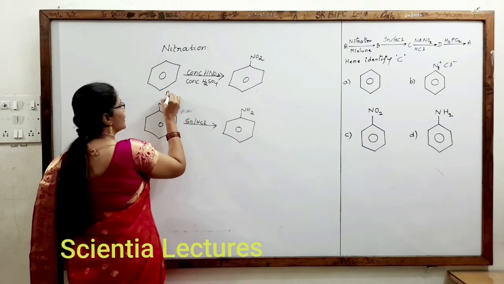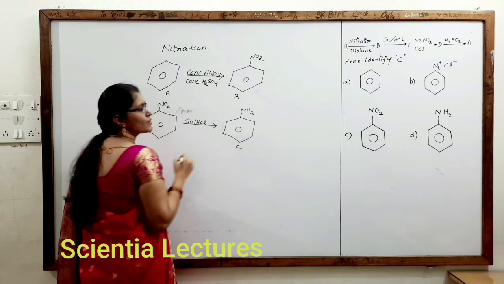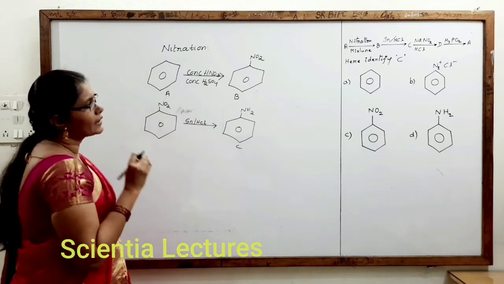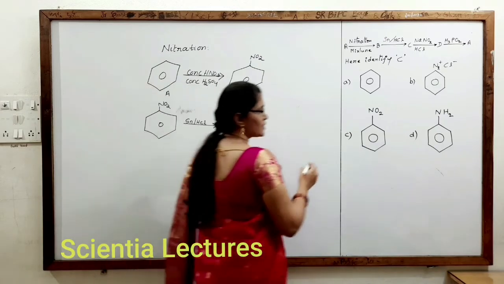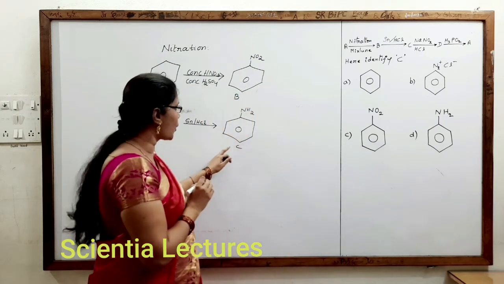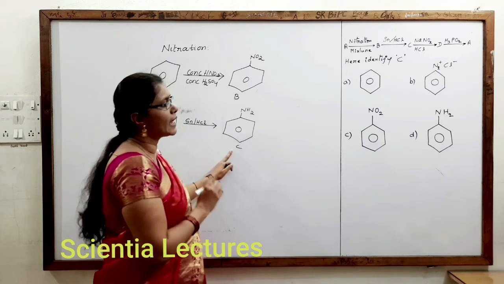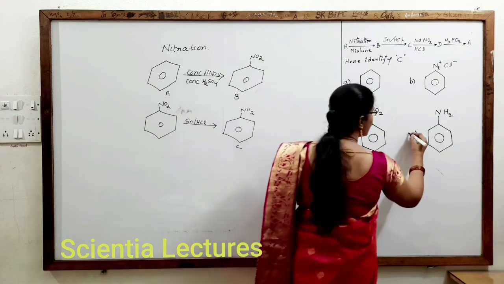So we have got, this is A, this is B, this is C. They are asking us to directly identify what is C. So what is C means you should not ask for the C option. Generally few students will do that also. What is the C product produced here? Identify C: aniline. So we have understood the product required is aniline.